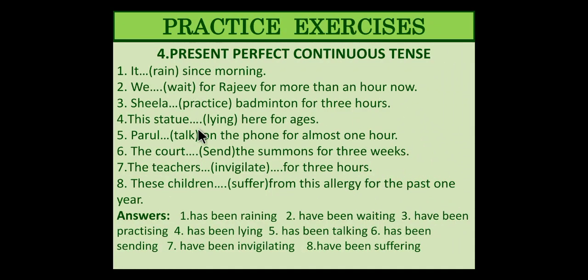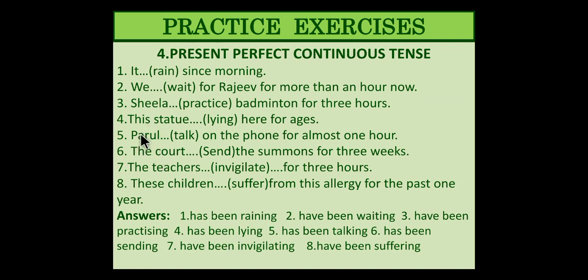Then this is the exercise that we need to do. See, in dash it has been raining everywhere. Just check the subject and you have to make it present perfect continuous tense, right? So we is plural, so it will be have been waiting. She has been practicing. This statue has been lying here.